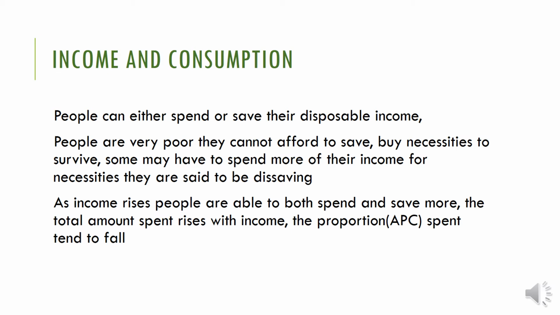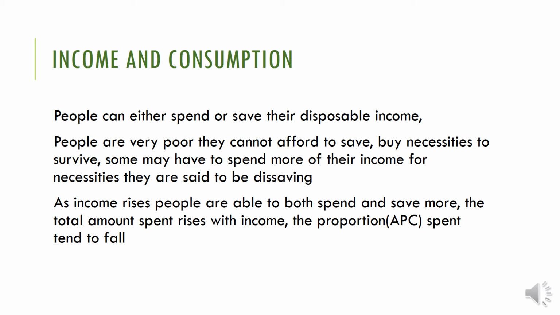Why? Because they are very poor and don't have enough money to satisfy their basic necessities. By the necessity to survive, some may spend more than their income on necessities. They are said to be dis-saving. Dis-saving means they have only a small amount of money, and in that situation they purchase basic necessities, so they cannot save enough money. That is considered dis-saving, for example, when consumption is greater than disposable income. In that situation, how can they save? That is not possible. They don't have enough money to consume, so how can they save it?